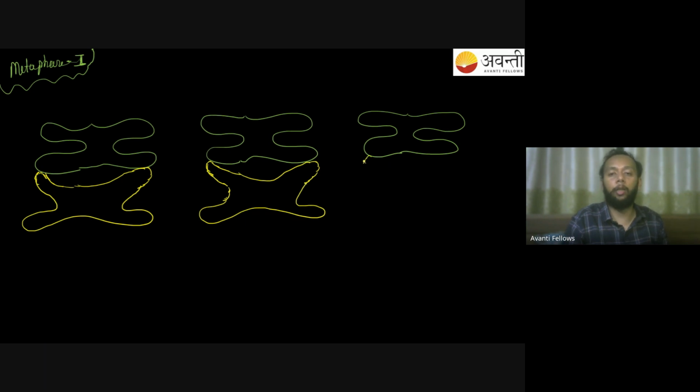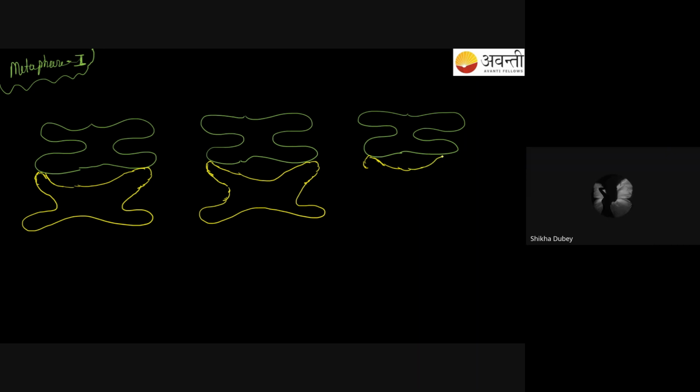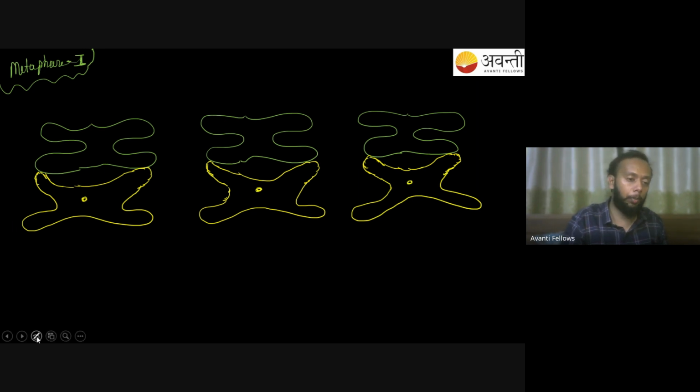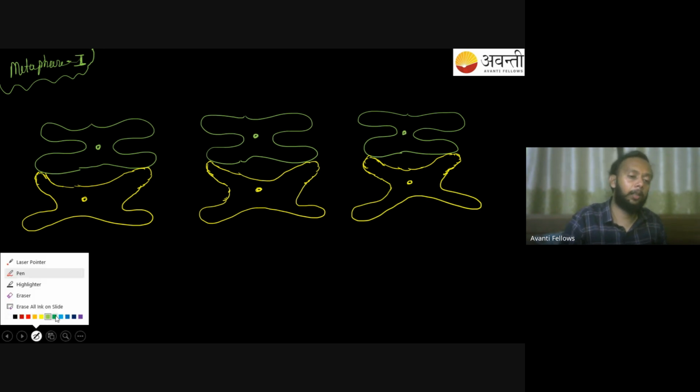Now tell me something, who will bring them to the center? Who will bring them in the center? Spindle fibers. Spindle fiber, always. That is not going to change. They will be brought into the center with the help of my spindle fiber. So you have these chromosomes over here. Let me make a centromere over here. Right. So you have your centromeres, and they're all brought into the center with the help of my spindle fiber.